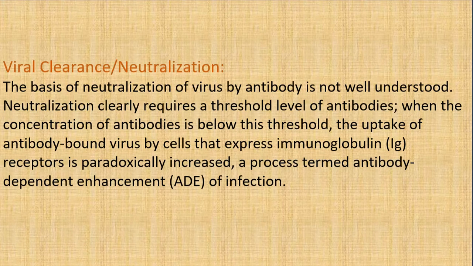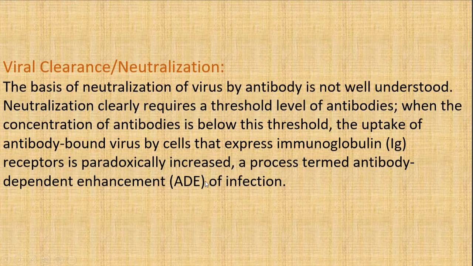When the concentration of antibodies is below this threshold, the uptake of antibody-bound virus by the cells that express immunoglobulin receptors is paradoxically increased, and the process is termed antibody-dependent enhancement of the infection. So, neutralization of the virus requires a threshold level of antibodies. But when the antibodies are lower than this threshold, the uptake of antibody-bound virus by the cells that express immunoglobulin receptors is paradoxically increased.